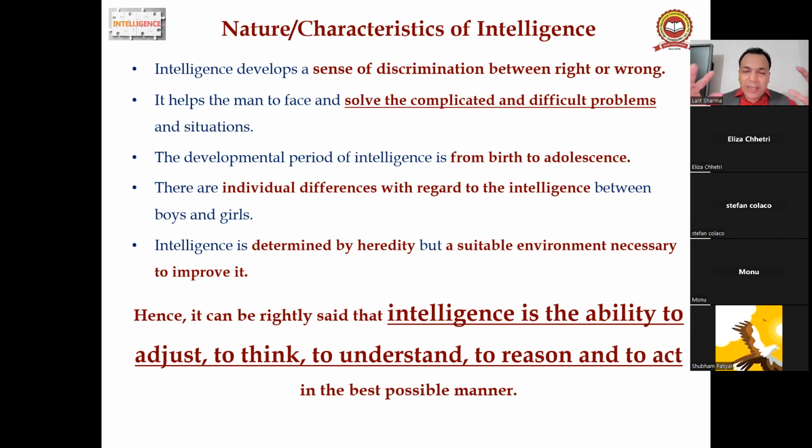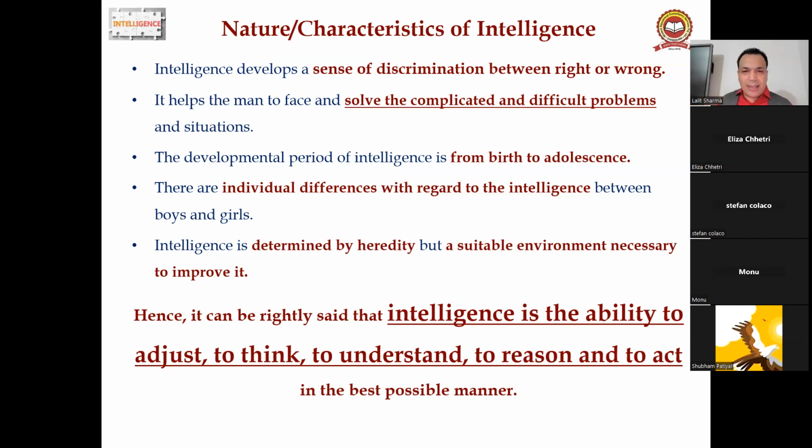Now you have cleared your misconception also. You have seen in your class, some are intelligent, some are average, some are below average. Because intelligence is determined by heredity and environment. Whatever intelligence they have got from their parents, right? This is an